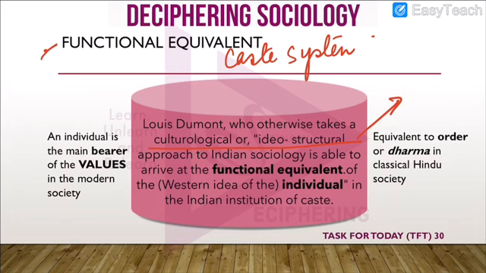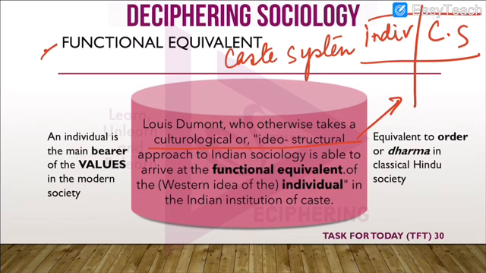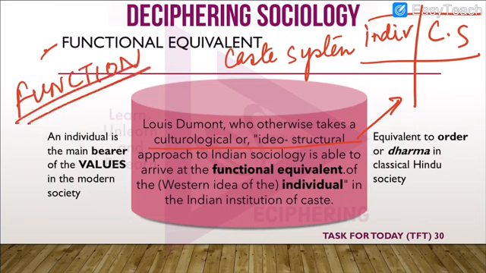He tried to find out a relationship between the individual of the West and the caste system of India. Now what was this relationship? From an ideological perspective, both were unique, but in order to compare, what we did? We took the help of function, and he found that both served the same function.